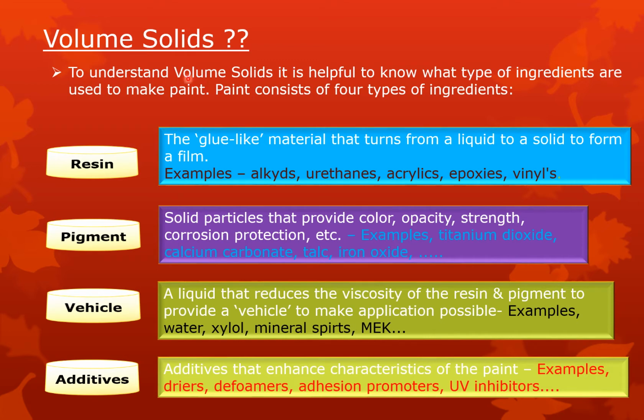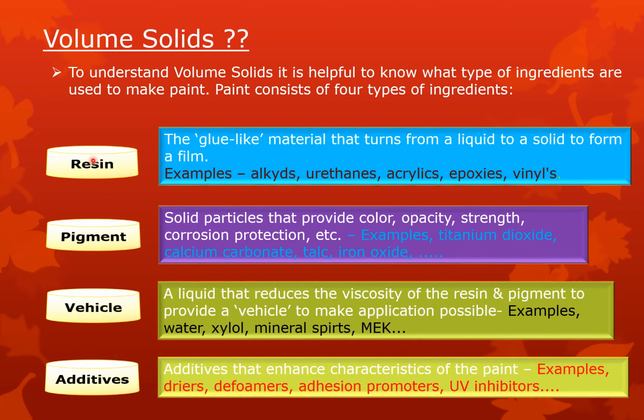To understand volume solids, it is helpful to know what type of ingredients are used to make paint, and paint consists of four types of ingredients. First one is resin, then pigment, then vehicle, then additives.